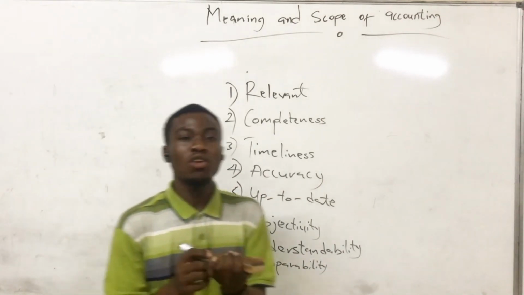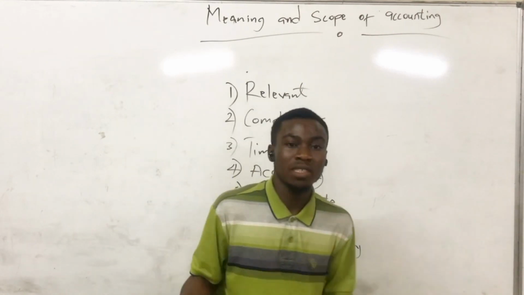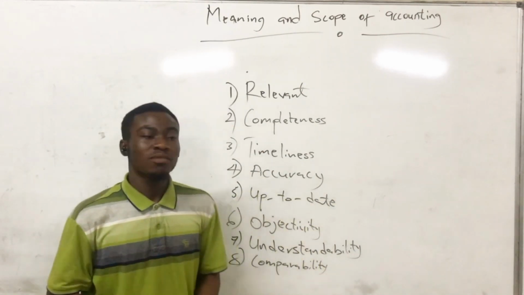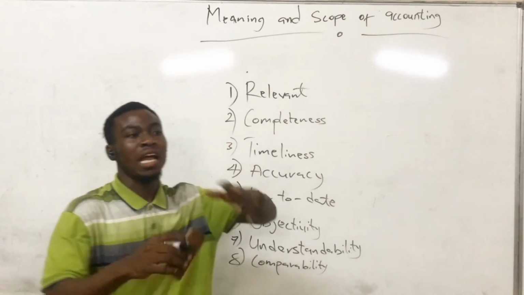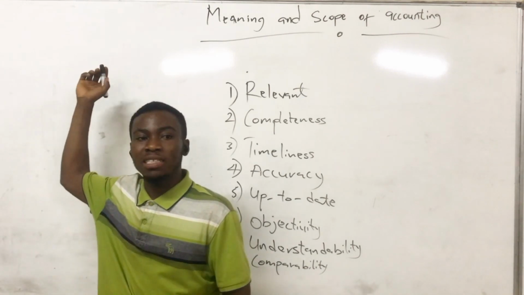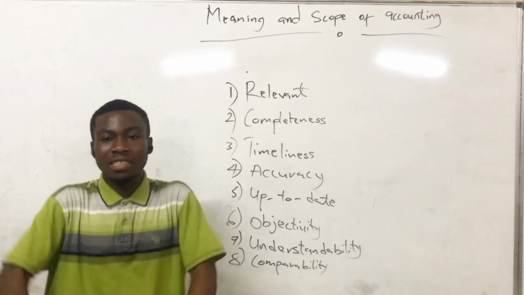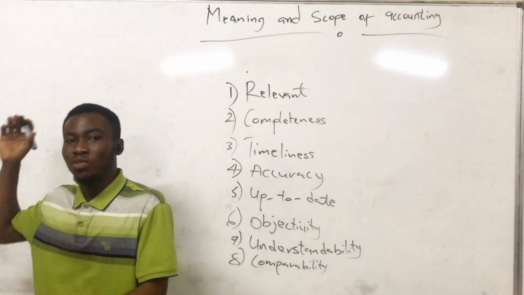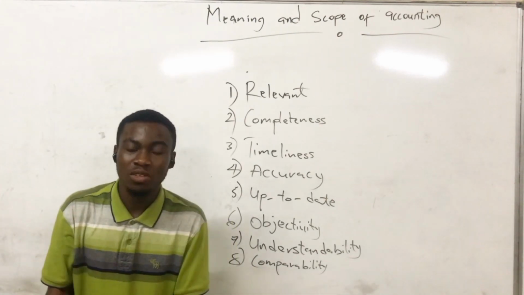Now let's go to the eighth one, comparability. When we say comparability, we are comparing something. It is derived from the word compare. Let's say we prepared a profit and loss account for the past year, and then we did one this year. We should be able to compare last year's profit and loss account and this year's profit and loss account.